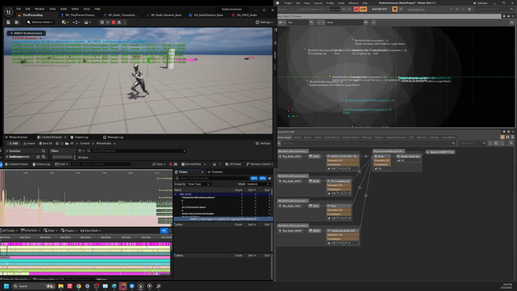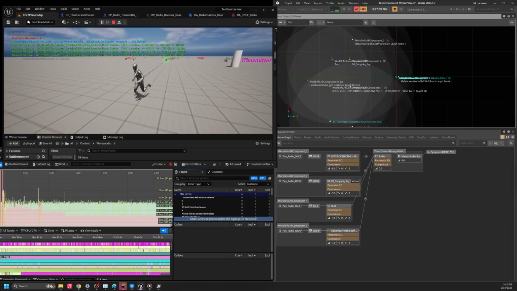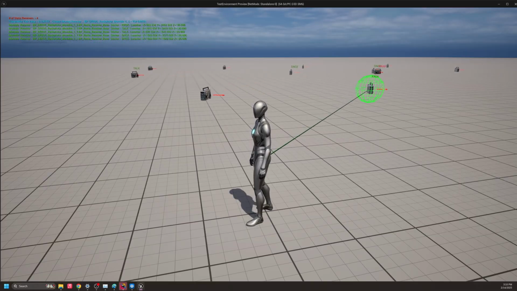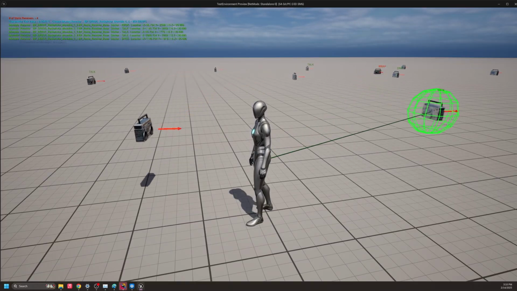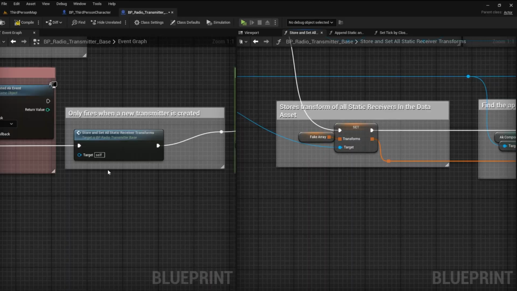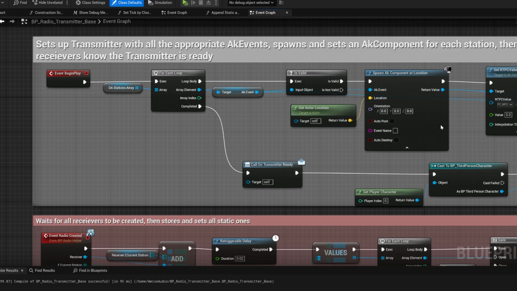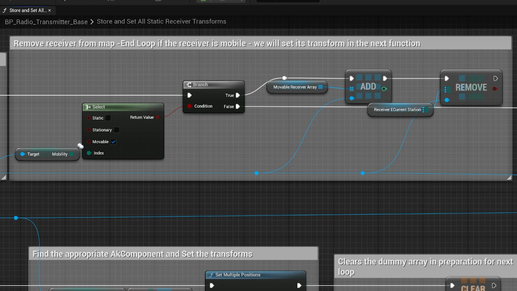Towards the end of the project, I really wanted to start focusing on tick optimization. I realized I didn't need to check the transforms of movable and static receivers every frame especially. What I needed to do was store any static transmitters when they're created, and then check the movable ones on a loop.